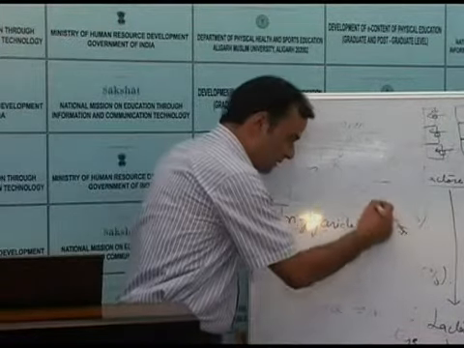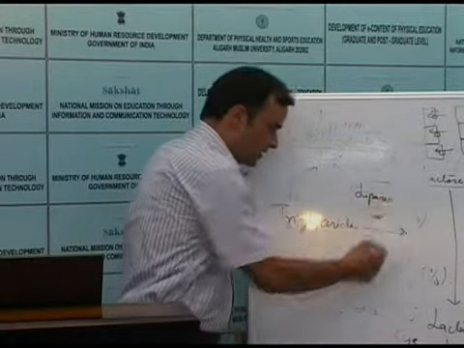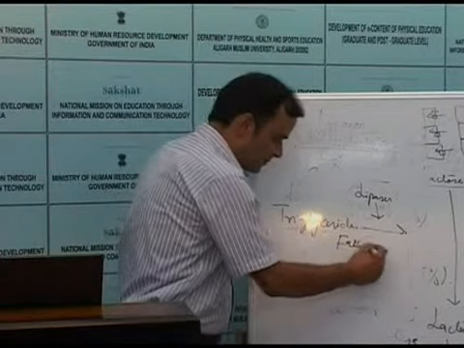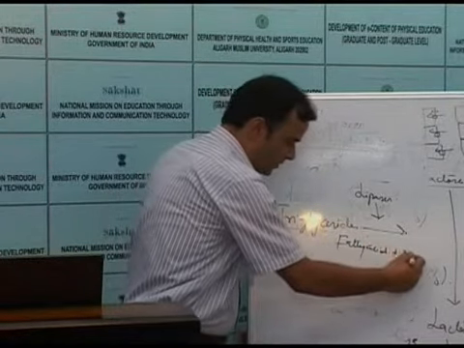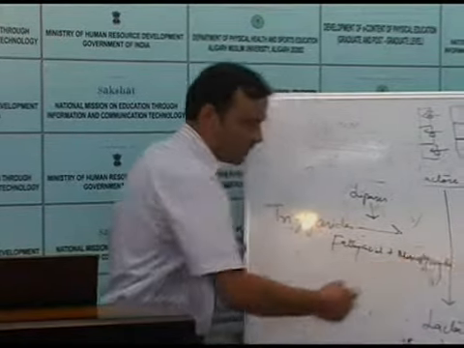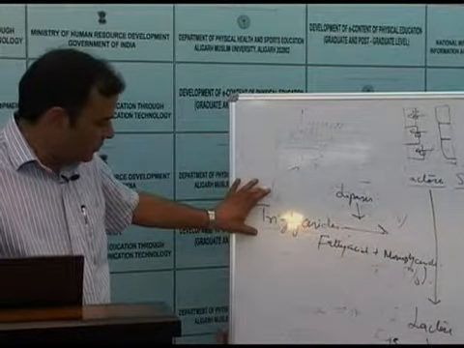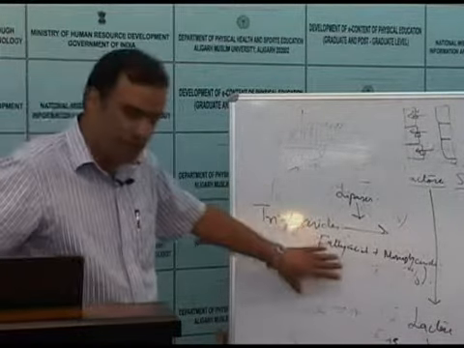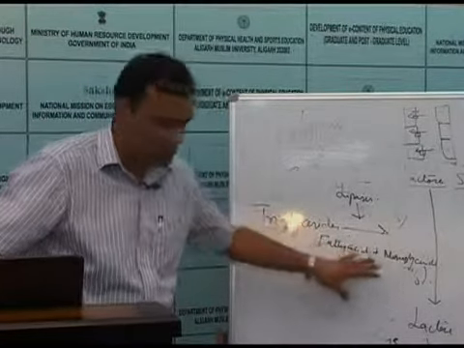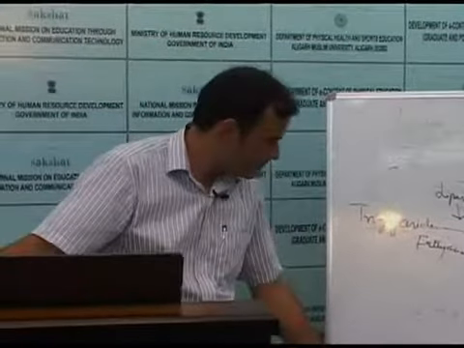Now triglycerides, the major fat, are acted upon by the pancreatic lipases, and they are digested into fatty acids and monoglyceride. So we can say that the fats are finally digested into fatty acids and monoglycerides. Now these two substances can be utilized by our cells.